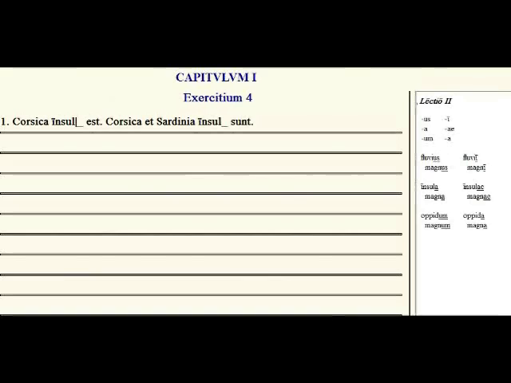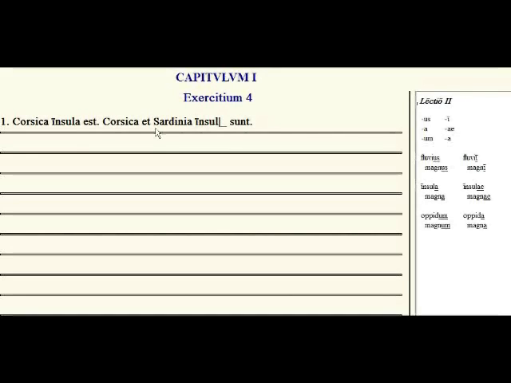So here, Corsica, insul blank est, we need to choose from these possible endings. So in this context, it is insula, because it is a predicate nominative. Corsica insula est. Corsica is an island. Okay, we got that correct.